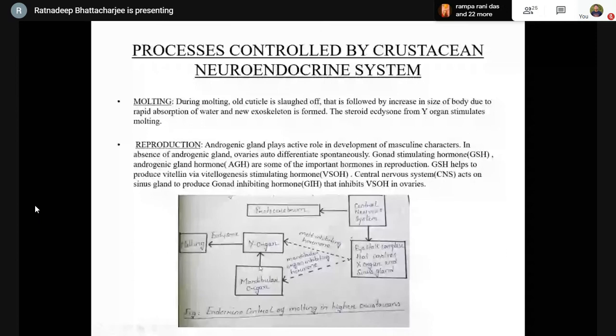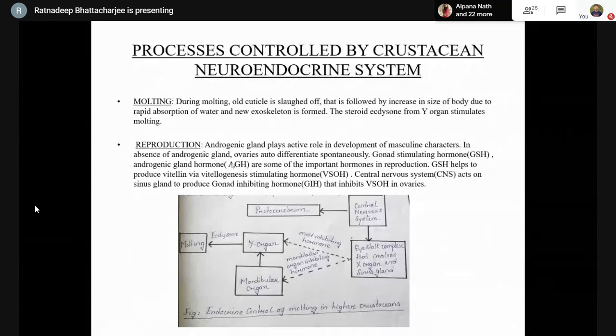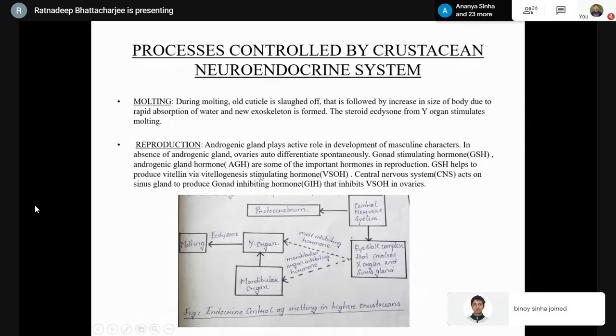Next is the reproduction. Reproduction in crustaceans is mainly performed by the androgenic gland and the mandibular gland. Androgenic gland plays an active role. In absence of the androgenic gland, ovaries auto-differentiate spontaneously. Gonad stimulating hormone and androgenic gland hormone are some of the important hormones in reproduction.